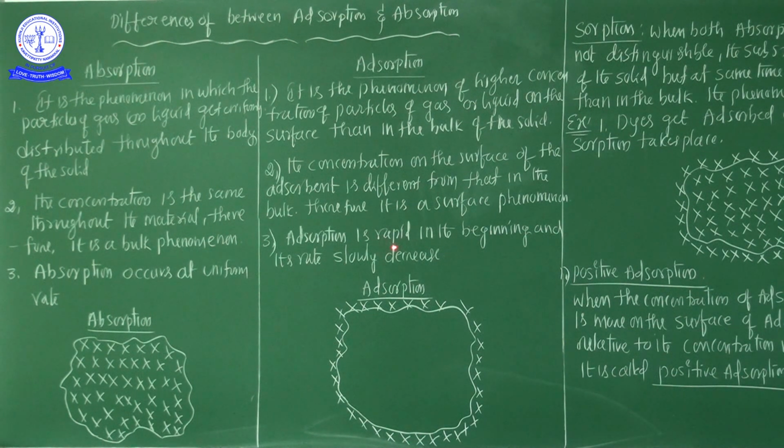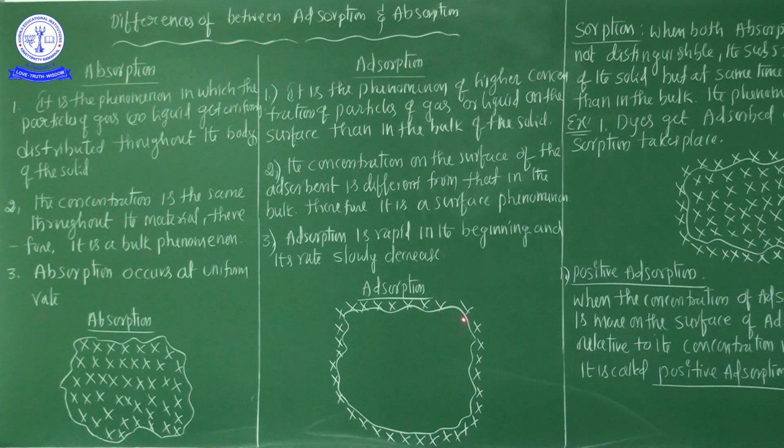Adsorption is rapid in the beginning and its rate slowly decreases. For example, in the adsorption process, in the initial stage it is rapid, meaning the solid matter adsorbs quickly, but after the whole solid surface area is covered with gaseous or liquid particles, the rate of adsorption decreases.